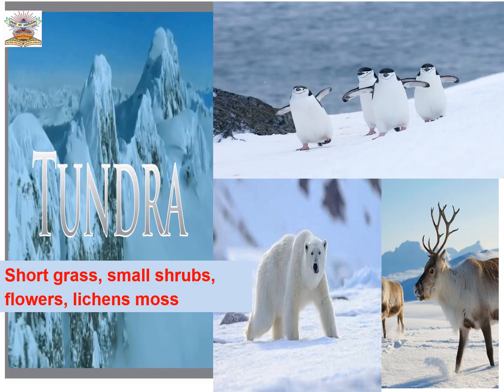Yes, children. Now we will study in detail about the tundra region. As we saw, where does it lie? Between 65 degrees to 90 degrees parallels, and it is found in Greenland, Canada, Europe. And it is very, very cold. There is very short grass and small shrubs, and they do not last. They are very short-lived, children. You will get flowers, lichens and moss.